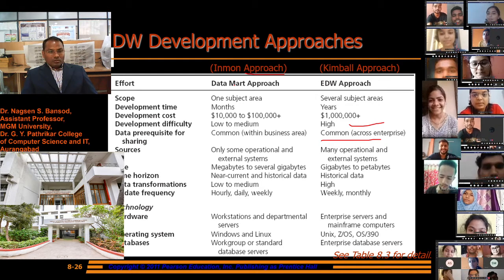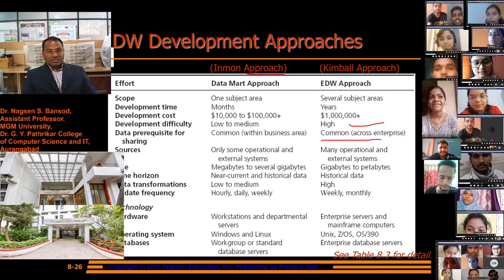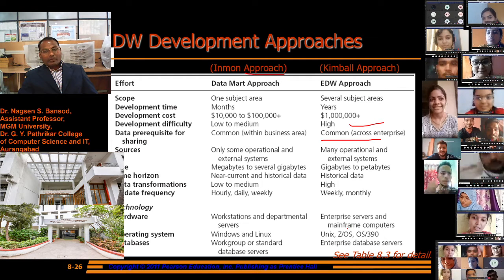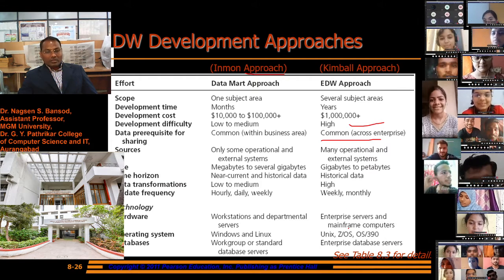For the data mart approach, technology hardware such as workstations and departmental servers is required, but in the enterprise approach, an enterprise server and mainframe computer are required.